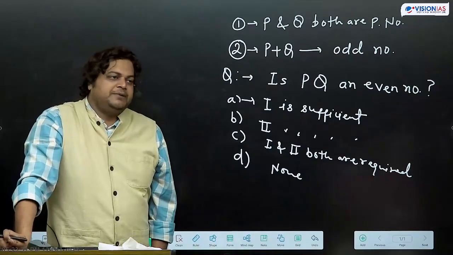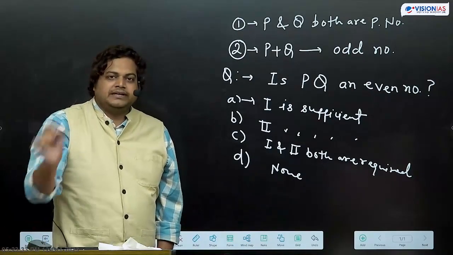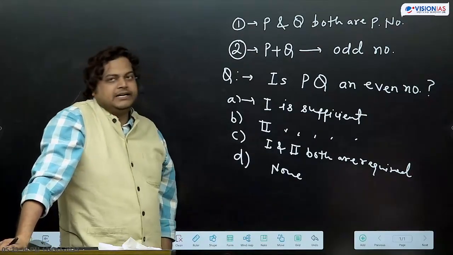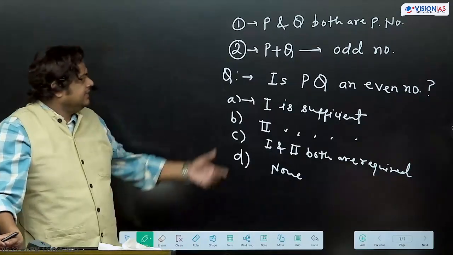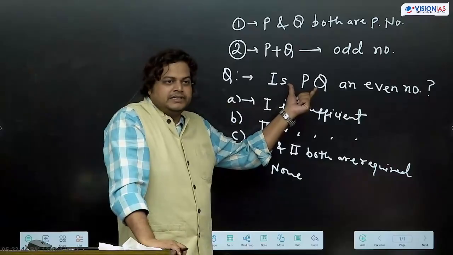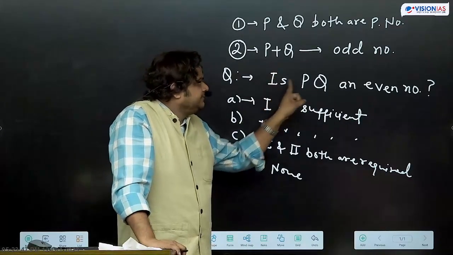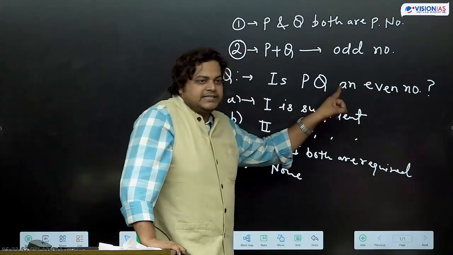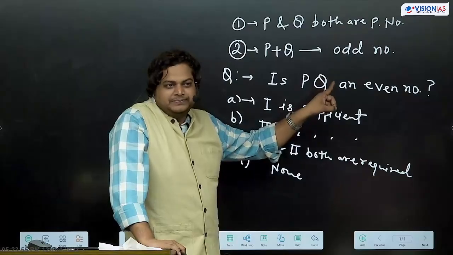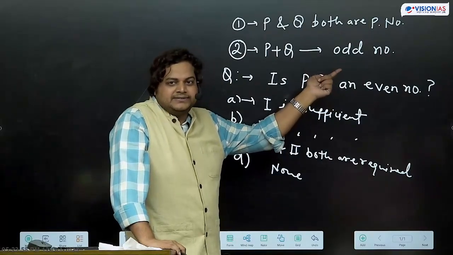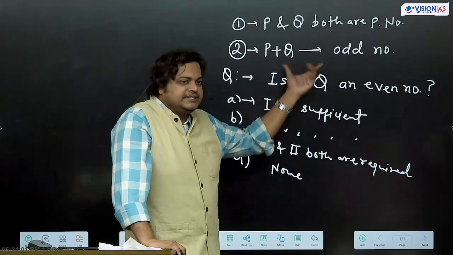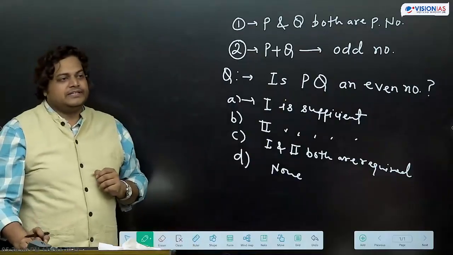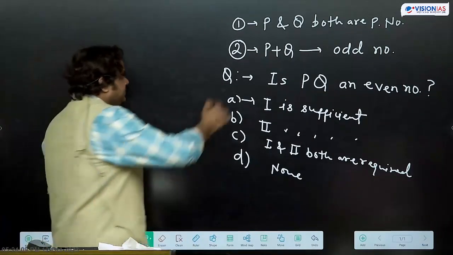Whenever a P and Q prime number condition is given, take the example of 2 always. Is PQ an even number? The trick is this: if questions are asked this way, it is a data sufficiency question. Is PQ an even number? The answer to this question can be yes or no. If we are getting the answer as yes, then that means we are getting the answer to this question. If it is no, then also we are getting the answer. So this way we need to think.